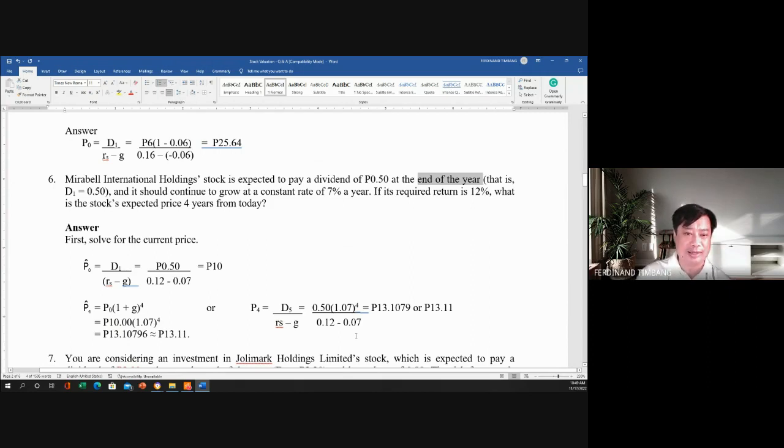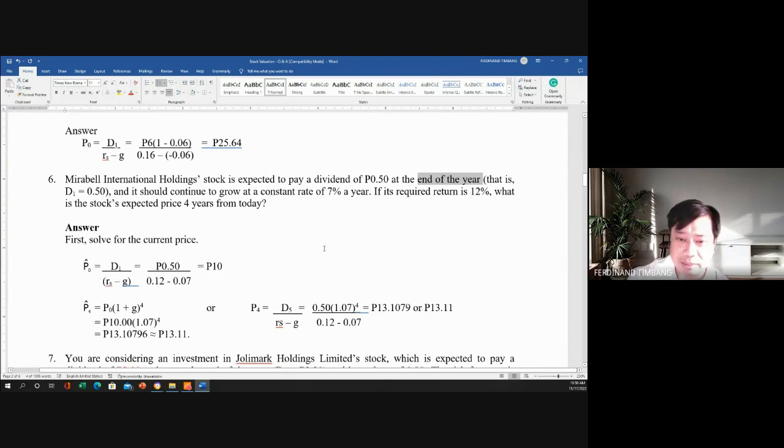So when we say expected dividend, end of the year, that is already D1. Pero pagka sinabing currently paid, ibig sabihin nun, D0 yun. And it should continue to grow at a constant rate of 7% a year. So if its required return is 12%, what is the stock's expected price 4 years from today?